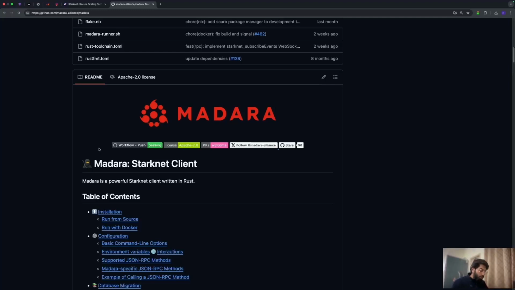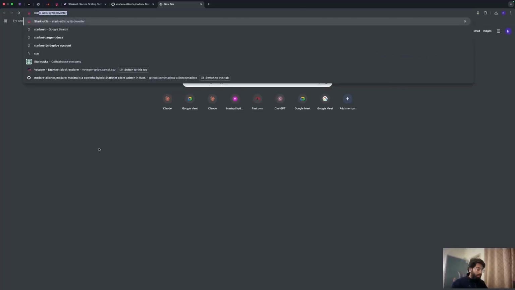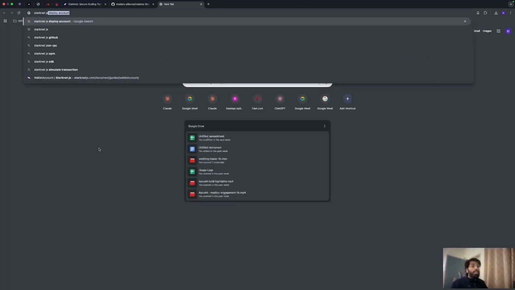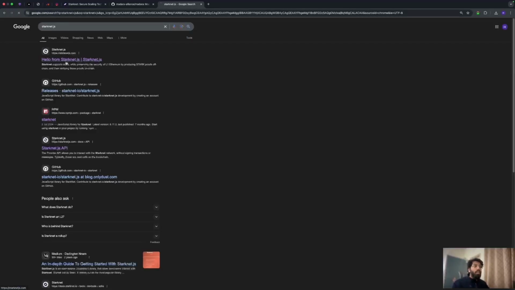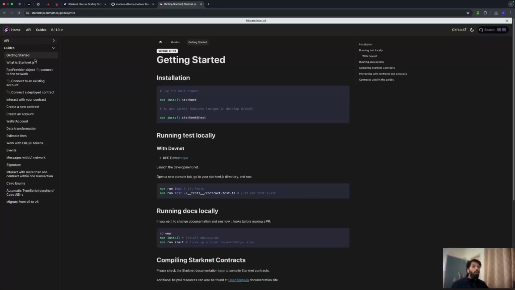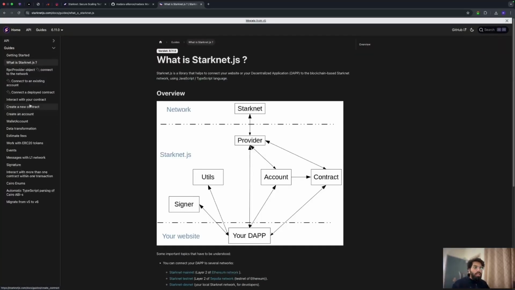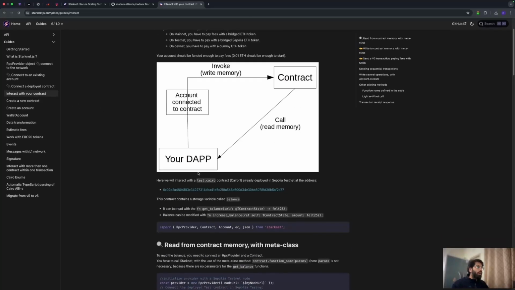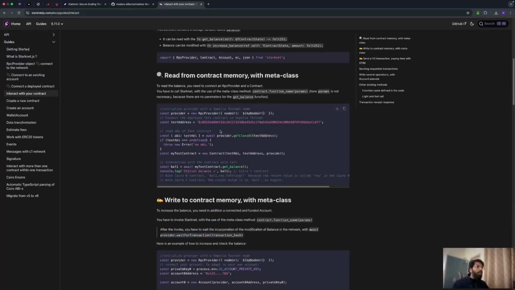So, for example, let's go to this website: Starknet.js. Starknet.js is a JS library that you can use to contact the Starknet sequencer, do transactions, and everything else you would do in any other blockchain. Here's an example of how to interact with your contract. It gives you multiple examples of what you can do with Starknet.js.